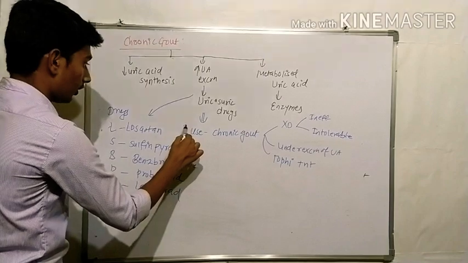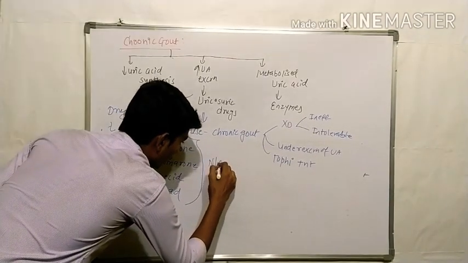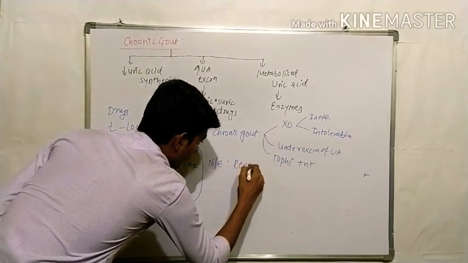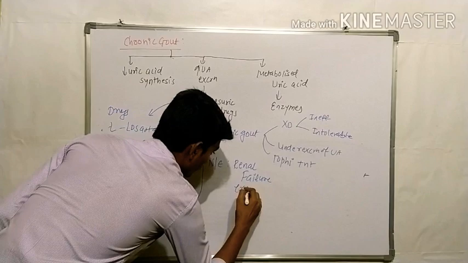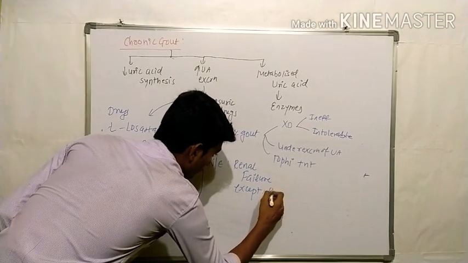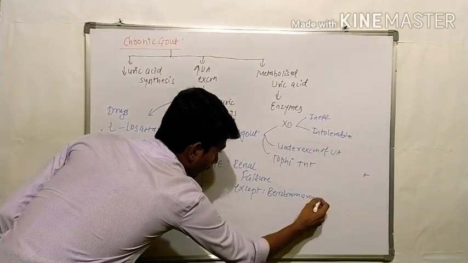These drugs are not effective in renal failure except benzbromarone.